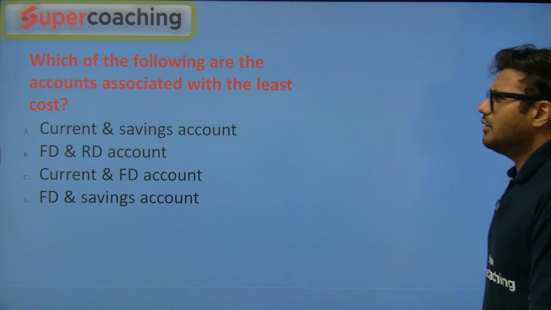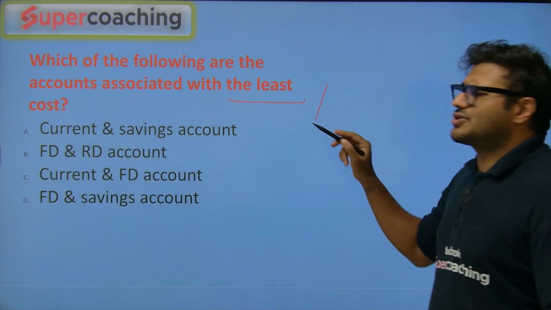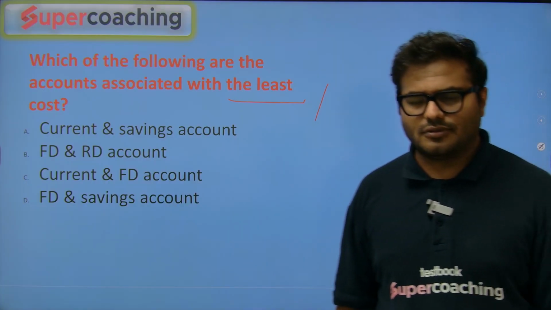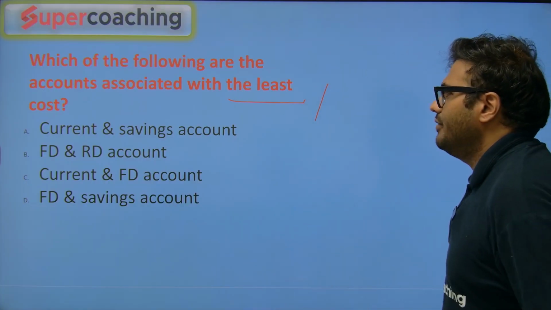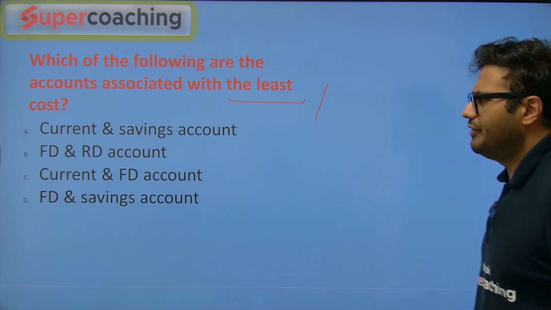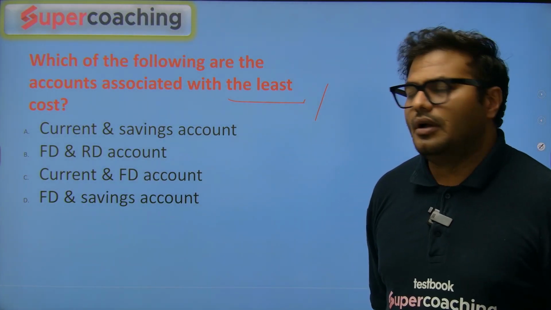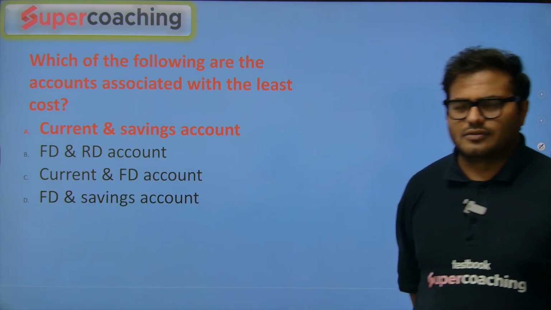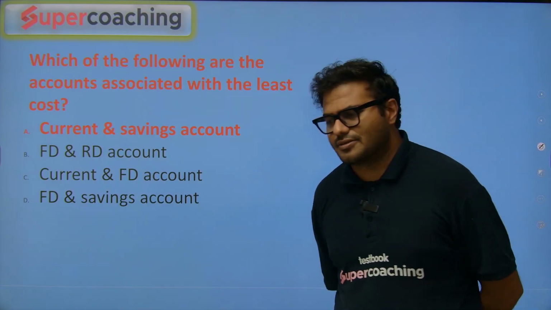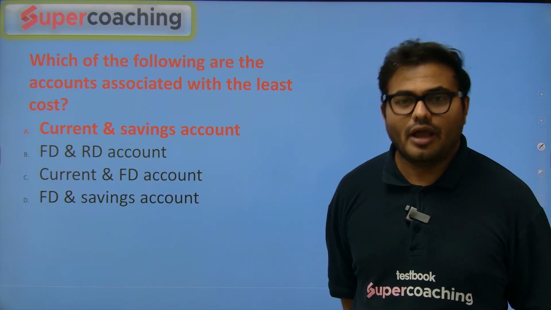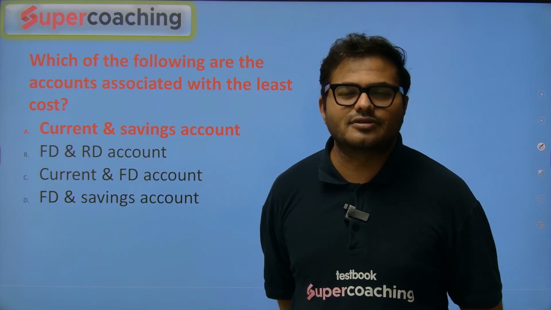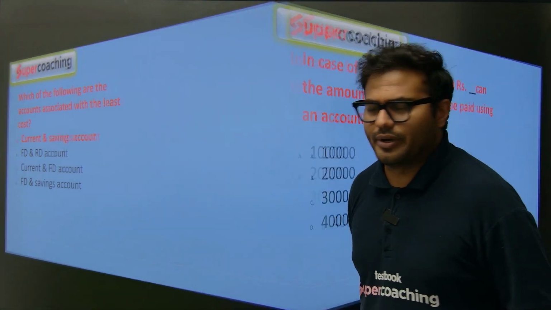Which of the following are the accounts associated with the least cost? Current and savings, FD, RD, current, FD and savings. Least cost for the bank. The answer of this is, of course, CASA accounts. CASA accounts require the least maintenance and the least costing. FD and RD, of course, interest rates are also more, so costing will automatically increase.